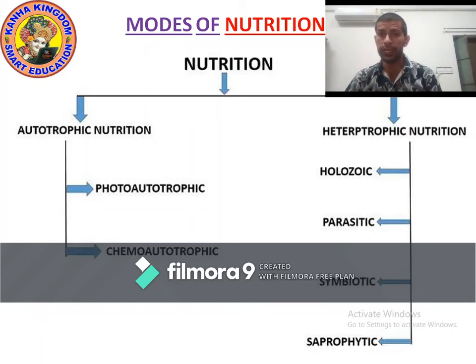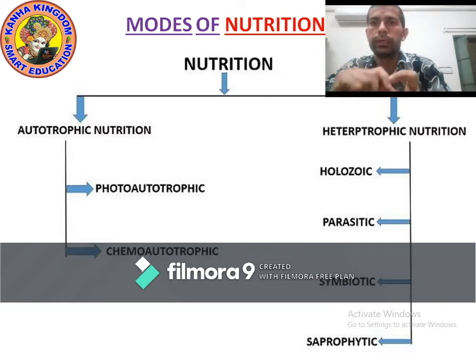So, we had been studying chapter 1. The name of chapter 1 is Nutrition in Plants. Last time we studied the definition of nutrition and types of nutrition. Now, we will continue the same topic. But before we start, let's do a quick revision.